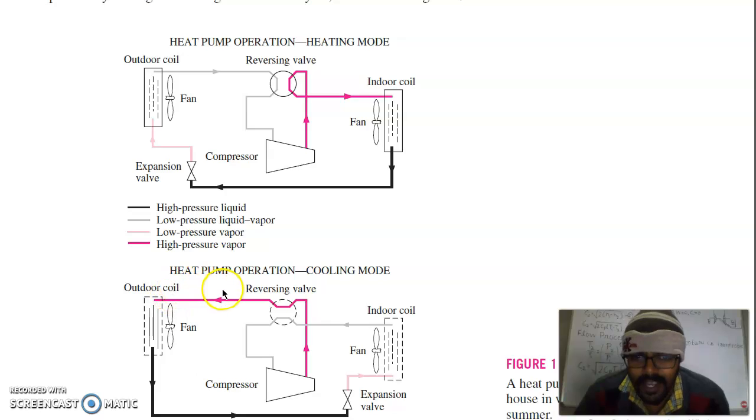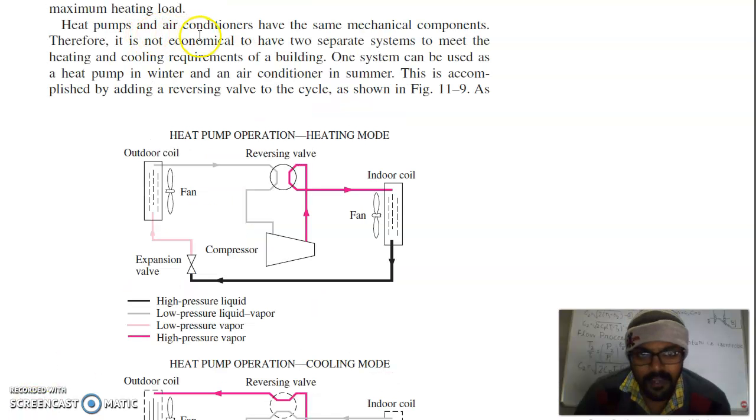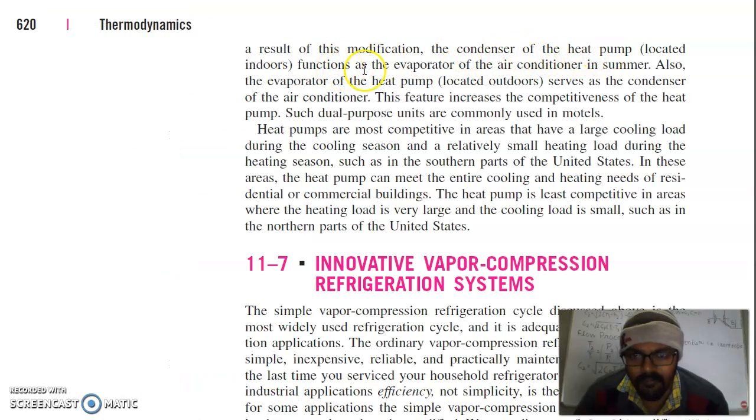So this way a heat pump operates in cooling mode, and the same pump can work in heating mode. Heat pumps and air conditioners have the same mechanical components, therefore it is not economical to have separate systems. One system can be used, as shown here. The condenser of the heat pump functions as the evaporator of the air conditioner in summer. Also the evaporator of the heat pump serves as the condenser of the air conditioner. This feature increases the competitiveness of heat pumps. Such dual purpose units are commonly used in models.